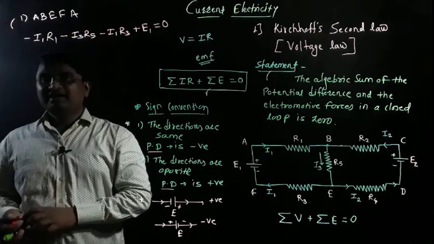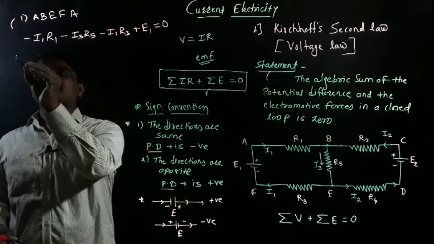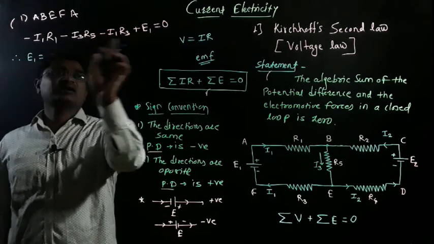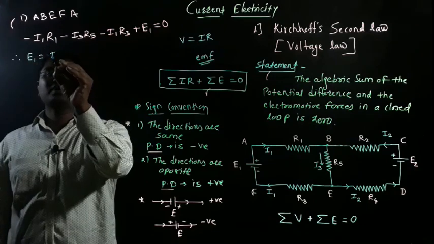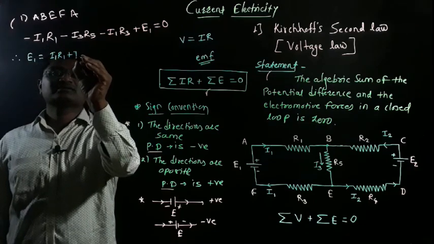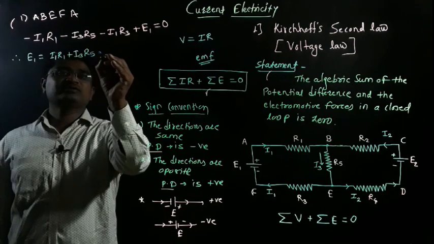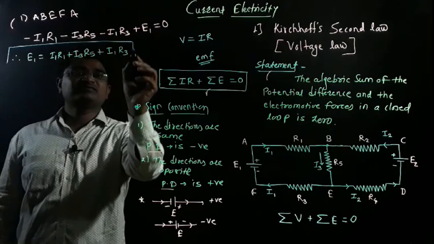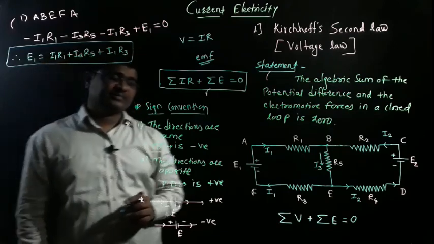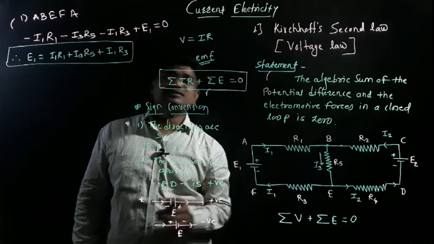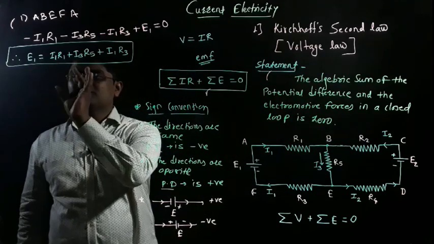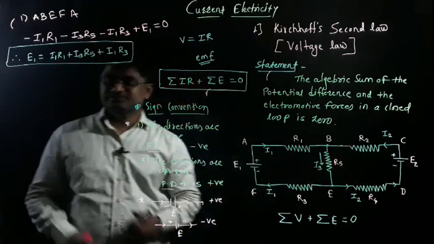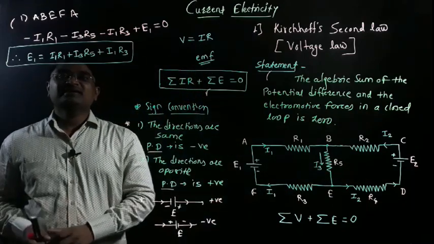So according to the statement we can write E1 is equal to I1 R1 plus I3 R5 plus I1 R3. So we find E1 according to the sign conventions for the second law, how the total potential is produced through E1. Get clear? After that, we determine the second loop.